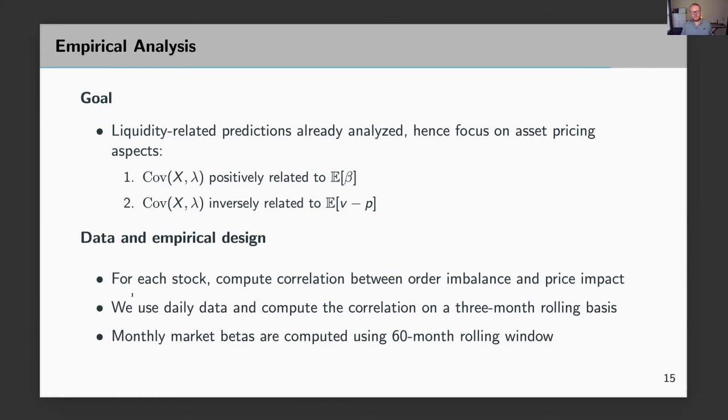So what we do is very simple. For each stock, we compute the correlation between order imbalance, which is a proxy for order flow, and price impact, which is a proxy for lambda. Then we use daily data and compute these correlations on a 3-month rolling basis. And I'm going to be brief here. There are more details, obviously, in the paper. And then we also compute monthly market betas using a 60-month rolling window.